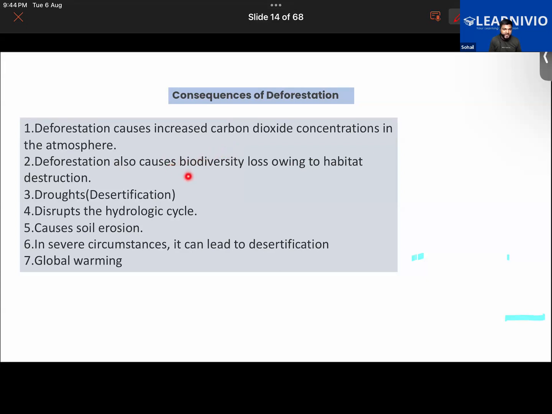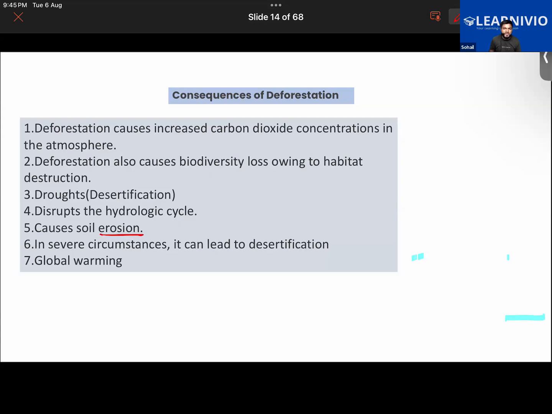It causes loss of biodiversity, leads to desertification, disrupts the water cycle, and causes soil erosion also, right? As we know, the roots of the plants hold on to the soil particles. So if there are no plants, no forest in the given region, once that land is flooded with water, the flood water will carry away all the topsoil. It will carry the fertile soil and hence make the land infertile and barren. Getting it? So deforestation is responsible for causing soil erosion also.